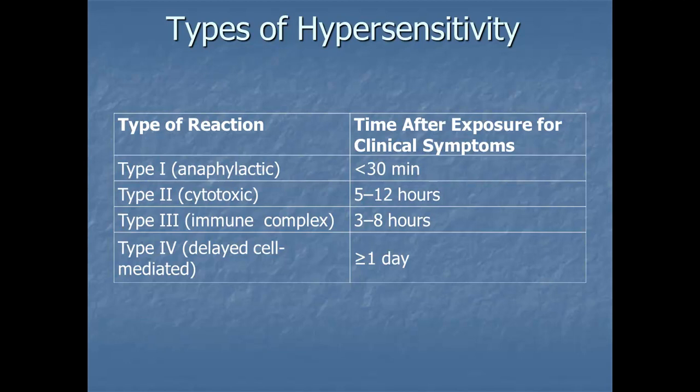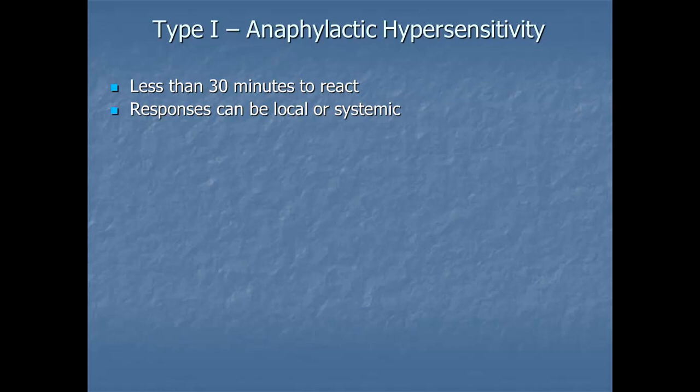Let's take a look at type 1 first. Type 1 anaphylactic hypersensitivity. Symptoms develop within 10 to 20 minutes, so less than 30 minutes to react. The responses can be local or systemic. Type 1 involves IgE antibodies.